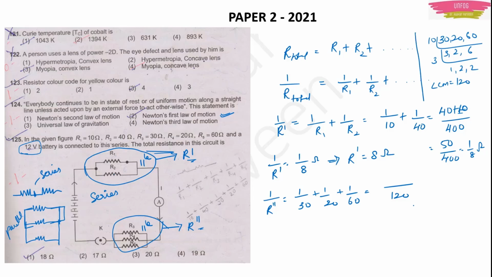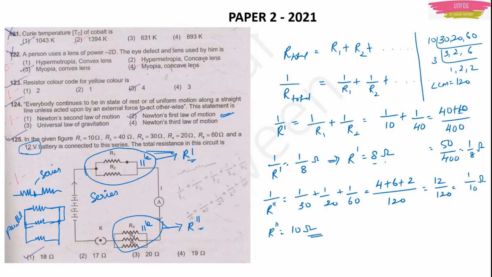Okay. Now use this LCM. 120 will be in the denominator. 120 upon 30 will be 4, plus 120 upon 20 will be 6, plus 120 upon 60 will be 2, and the LCM is 120. So this will be equal to 12 upon 120, or 12 ones are 12, 12 tens are 120, so 1 upon 10 ohms. With this, what will be my R2 dash? R2 dash will become 10 ohms.